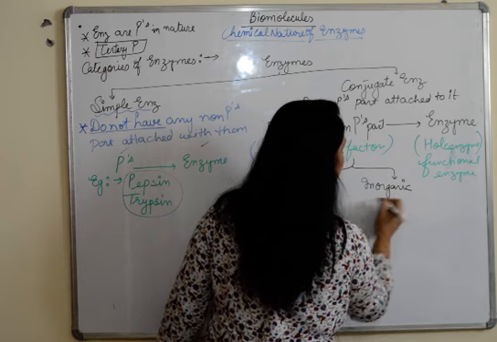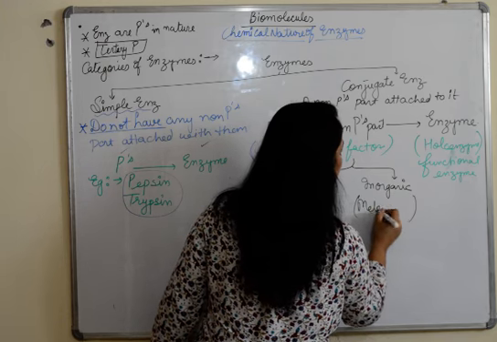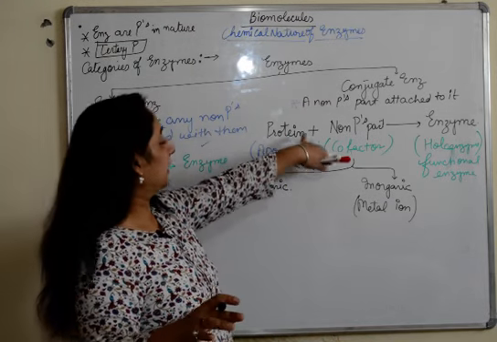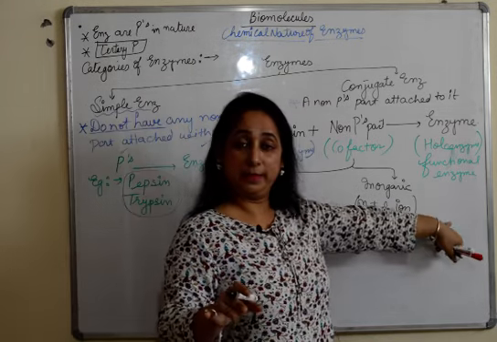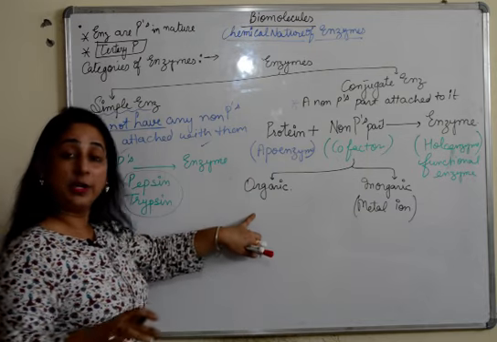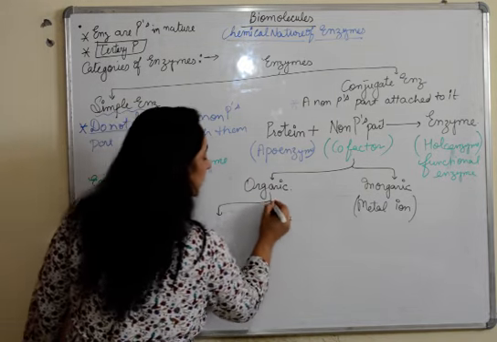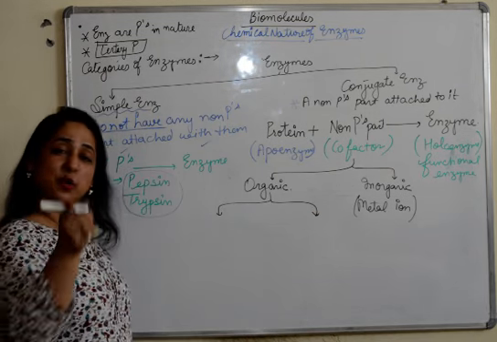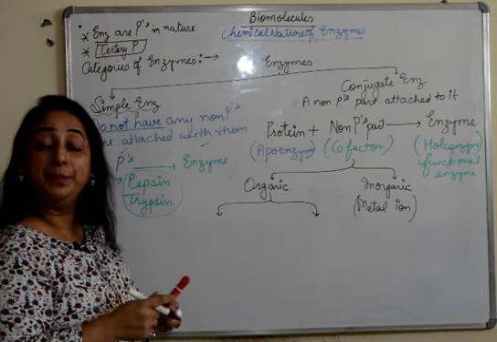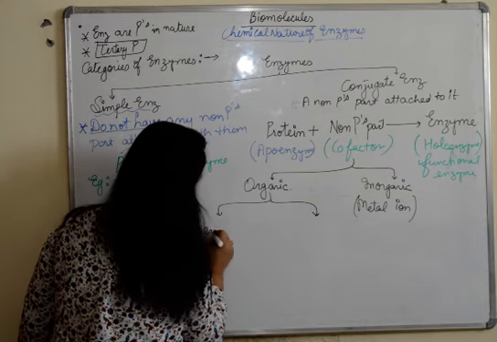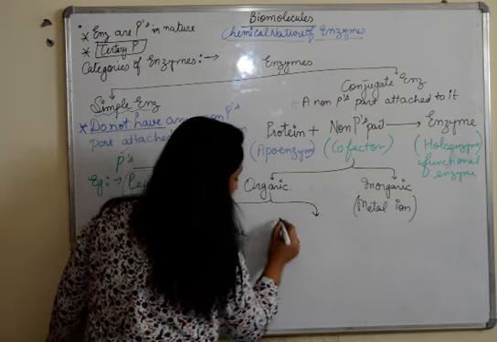If I say inorganic, I'm talking about metal ions. It can be any type of metal. So those metal ions, when attached with protein, form holoenzyme. Organic cofactors are of two types, as I told you already. On the basis of their attachment with the apoenzyme, they are known as coenzyme and prosthetic group.